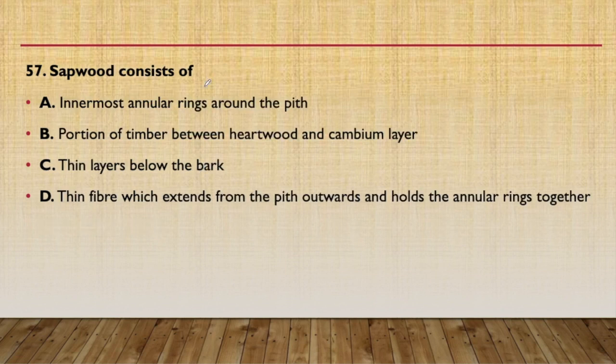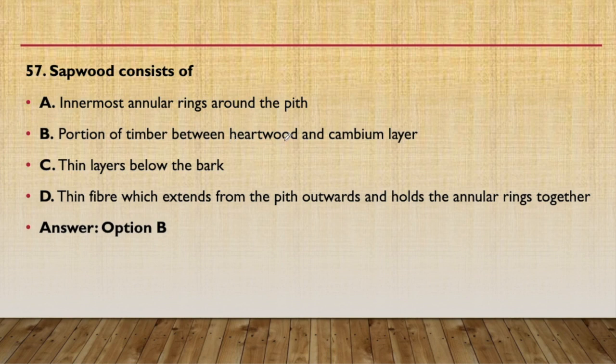Now 57th question: sapwood consists of the innermost annular ring around the pith, the portion of timber between heartwood and cambium layer, thin layers below the bark, or the fiber which extends from the pith outwards and holds the annular rings together. So the sapwood is the portion of timber between heartwood and cambium layer, that is option B is correct.